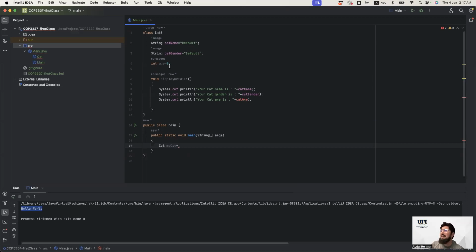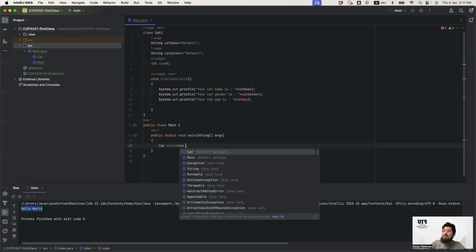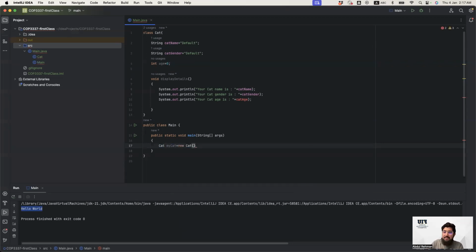And basically here you say a string and then you give name. But here I say Cat is a class and then my name. So same thing, right? So what should be in it? So I should say new and I put the Cat. So this actually creates an object. This new keyword creates an object, and Cat is the special method that is called constructor.